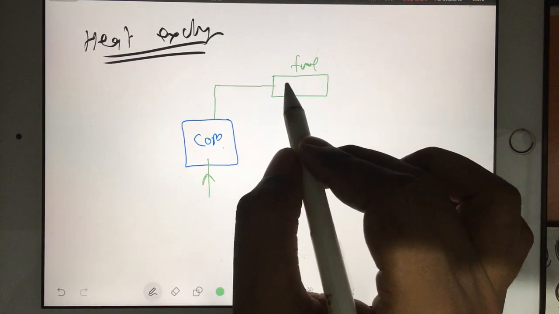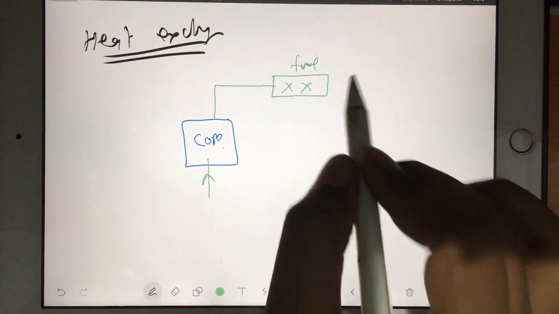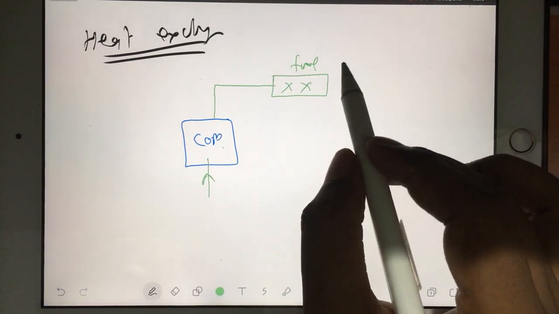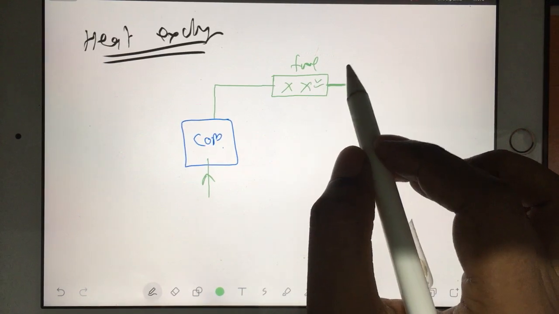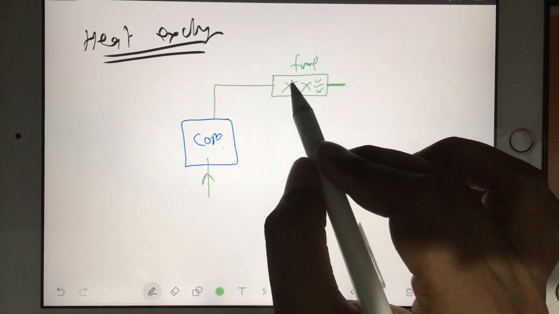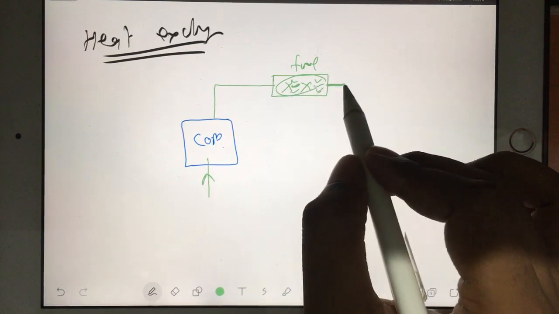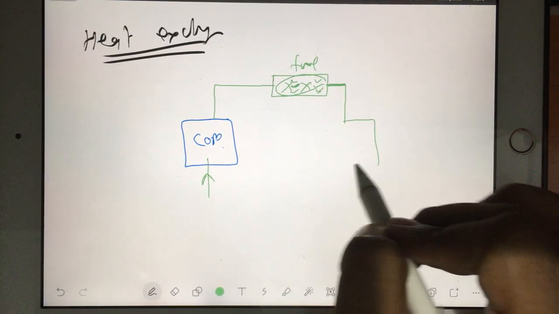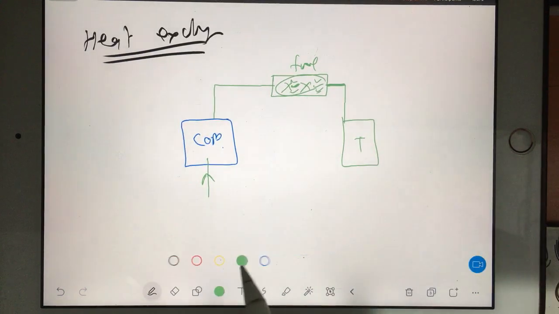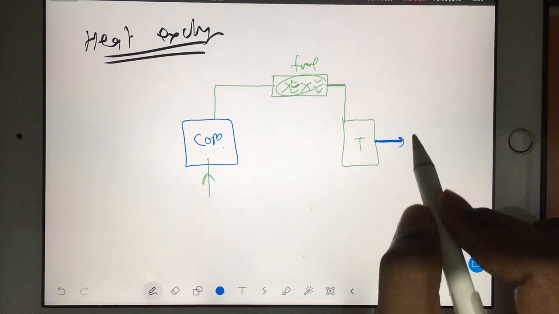So air and fuel will mix in this chamber and then we will burn them. So when you burn them, the hot gas will fall on the turbine and this turbine will give you work.